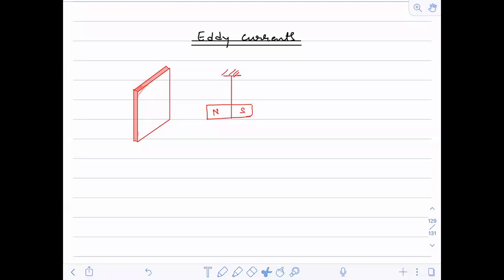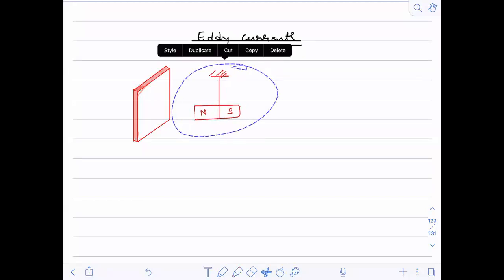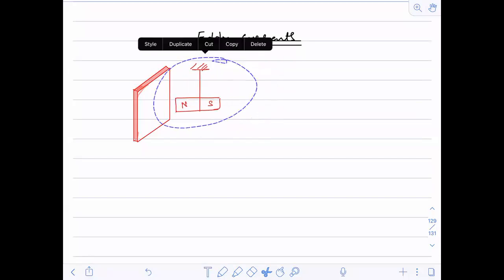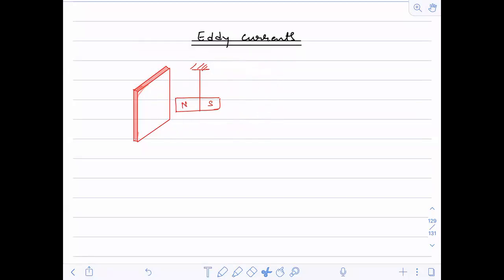Still, what is happening? This magnet is oscillating like this. Will it stop in the presence of this sheet, or will this stop earlier in the presence of the sheet or in the absence of the sheet? Yes. So let me tell you, this will stop earlier in the presence of the sheet only. Why? Because there are induced currents here.